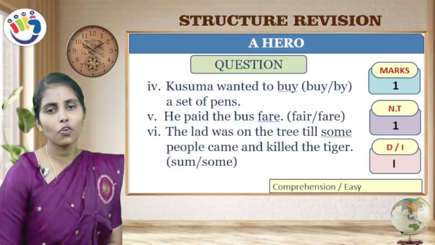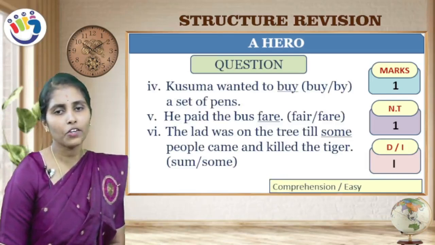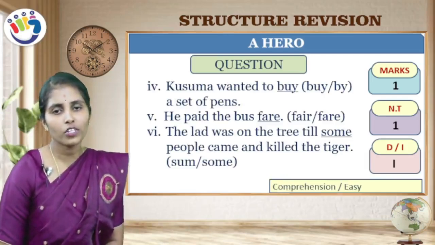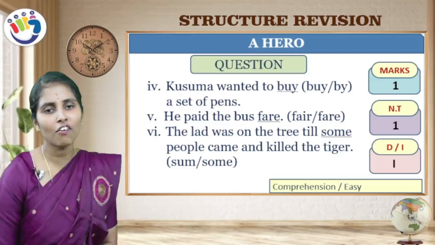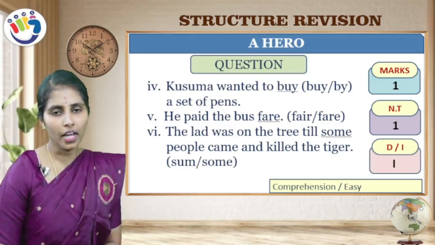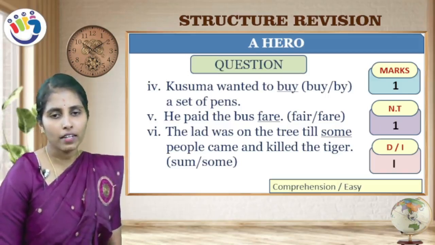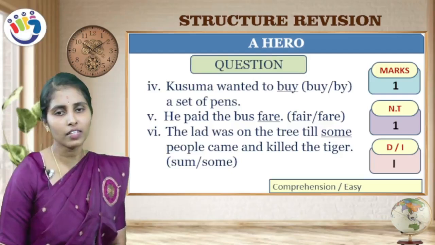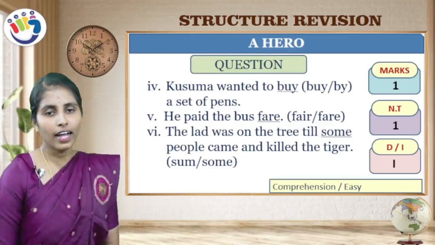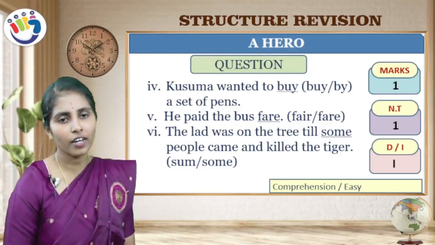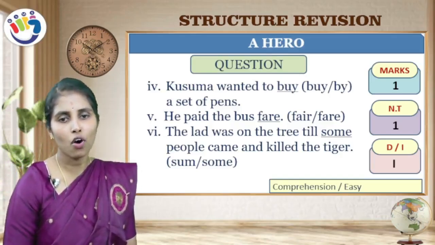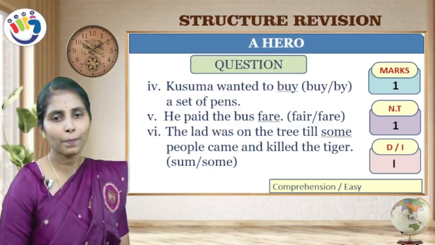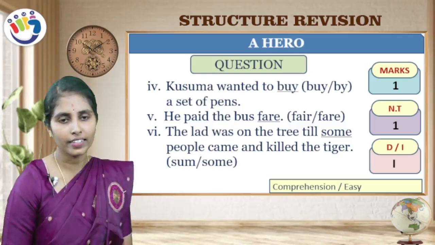Kusuma wanted to buy. Which buy? B-U-Y or B-Y? Obviously, B-U-Y. Buy a set of pens. Next. He paid bus dash fare or fair. F-A-R-E, which means ticket price. The lad. What is lad here, children? Boy. The lad was on the tree till some people came and killed the tiger.